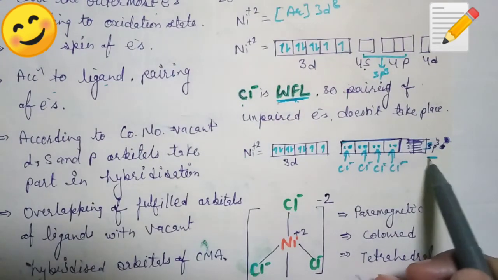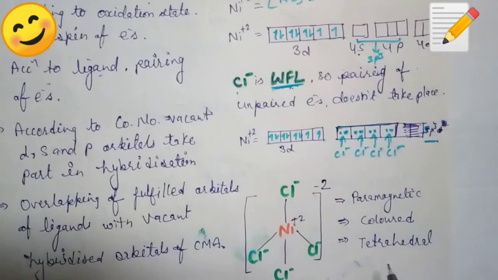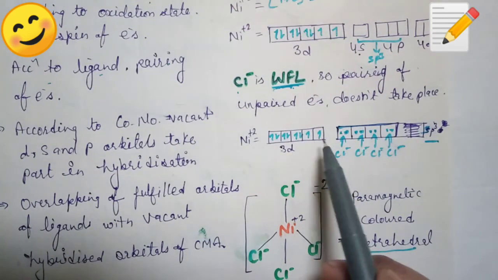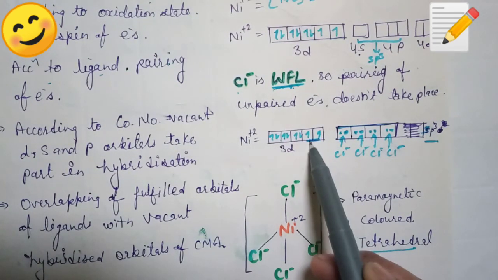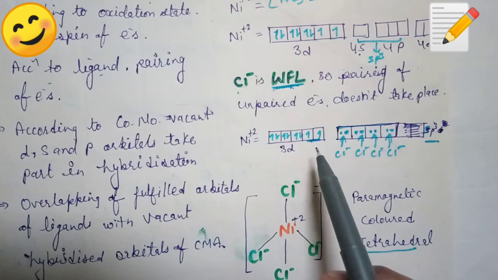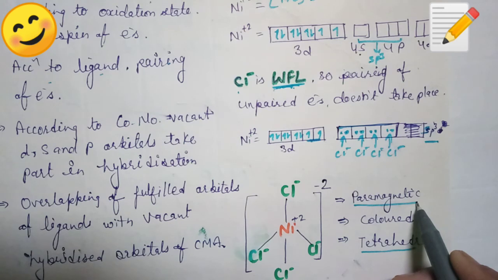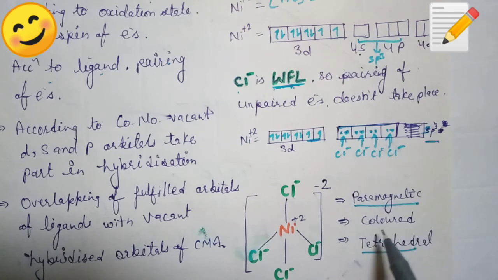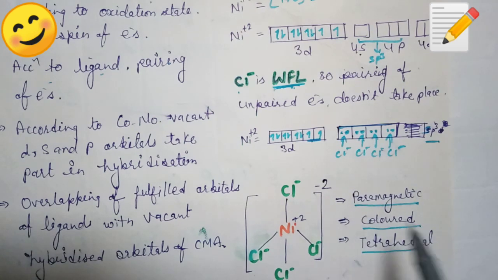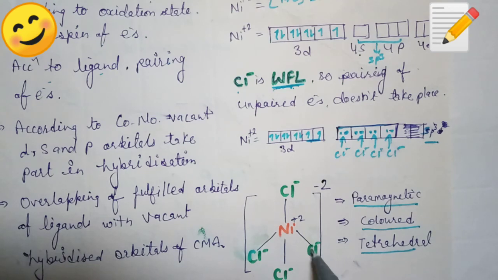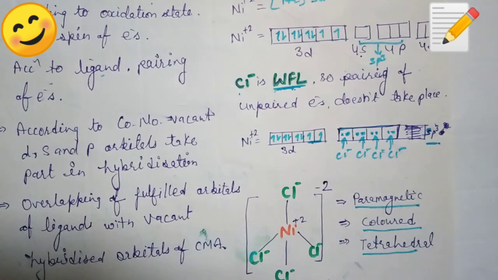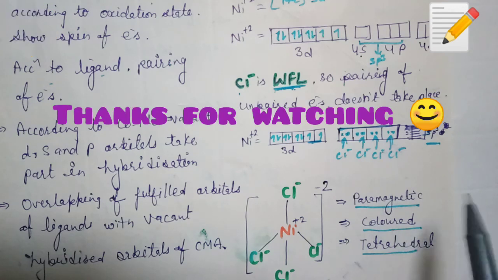The hybridization is sp3, meaning the geometry will be tetrahedral. There are 2 unpaired electrons in the complex. Because of the presence of unpaired electrons, the complex will be paramagnetic, and we can calculate the magnetic moment also, and the compound should be colored also. This is the geometry of NiCl4 2-. Clear? Thus we can explain the geometry, magnetic properties and color properties of the complex according to VBT.